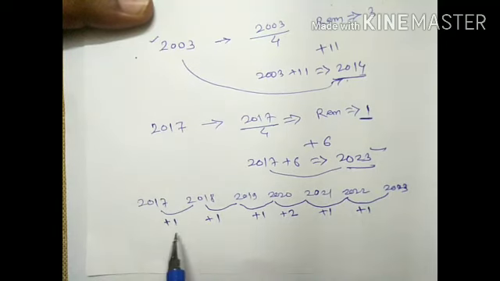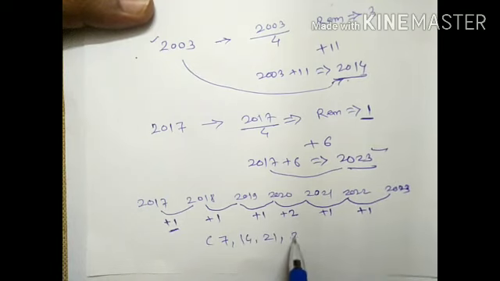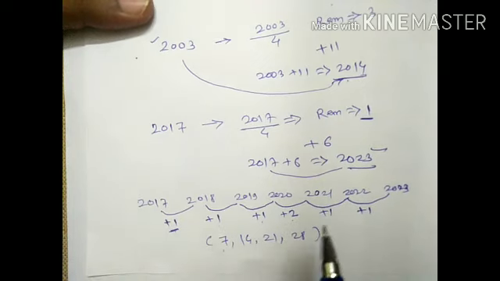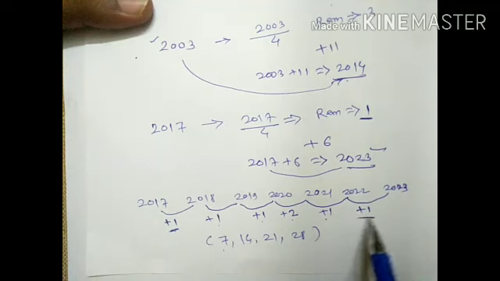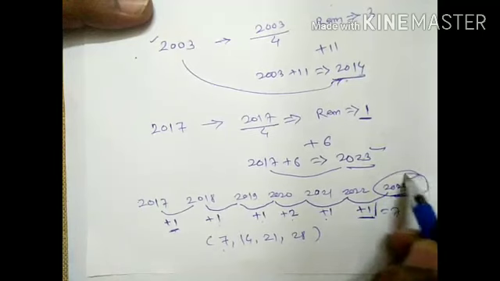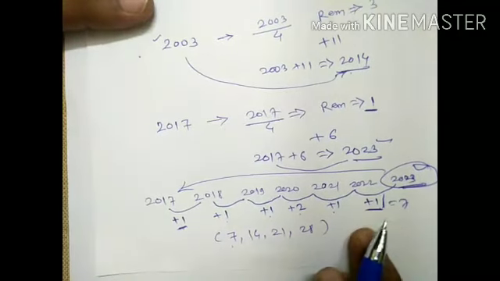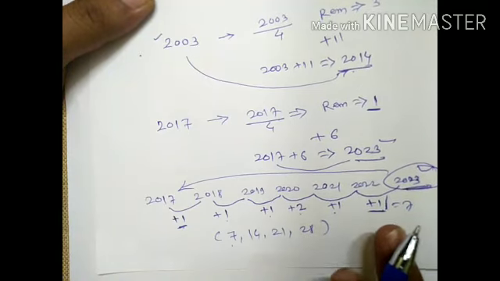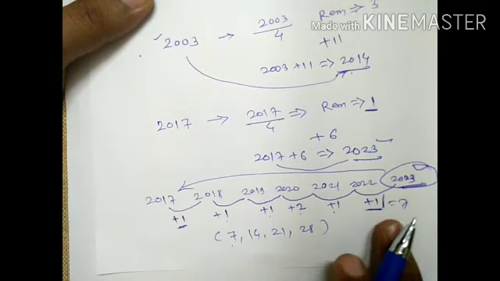So what is our approach? This addition needs to be 7, 14, 21 or 28. If addition is 7, then the next year where addition is 7 is the same year. 1 plus 1 is 2, plus 1 is 3, plus 2 is 5, plus 1 is 6, plus 1 is 7. So here the addition comes to 7. So 2023 is the same year as 2017. This is also one important approach to solve questions of repetition of any calendar year.